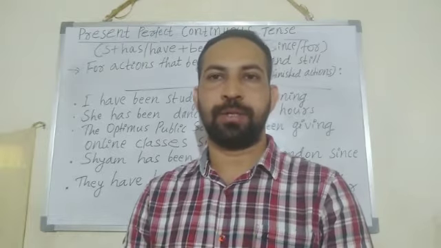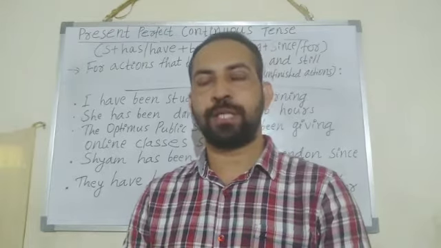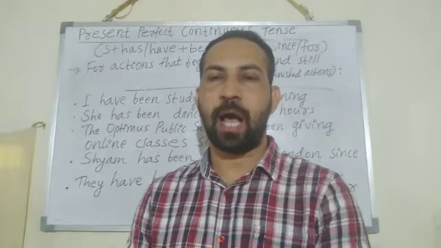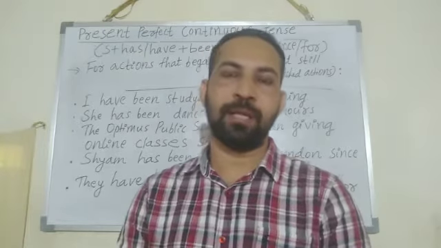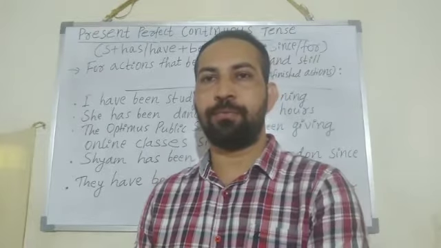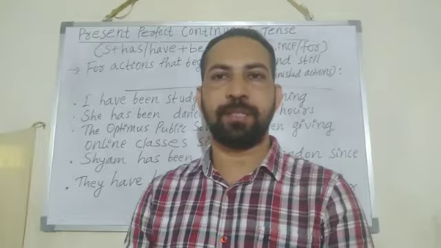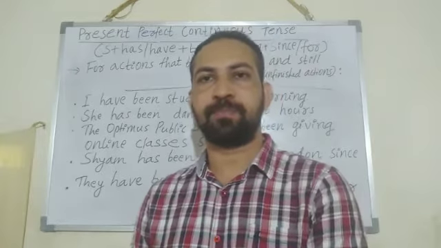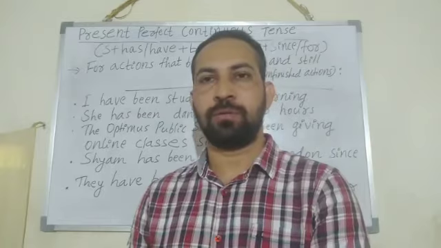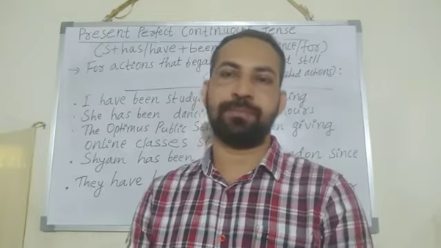What is the rule? Yes, the rule of this tense is subject plus has or have plus been plus V1 plus ing form or present participle plus since or for. What about the action?